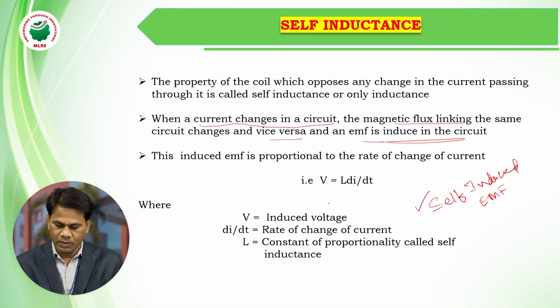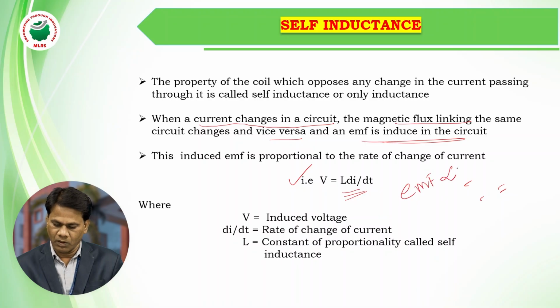The induced EMF or voltage in that coil is given by L into di by dt. The EMF induced in that coil is directly proportional to the rate of change of current through that coil.